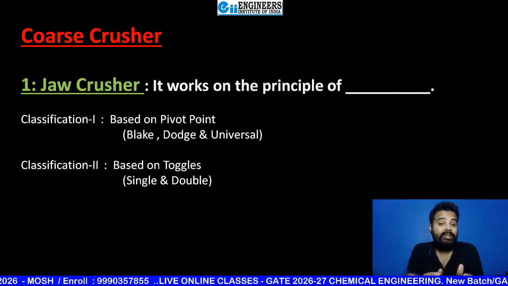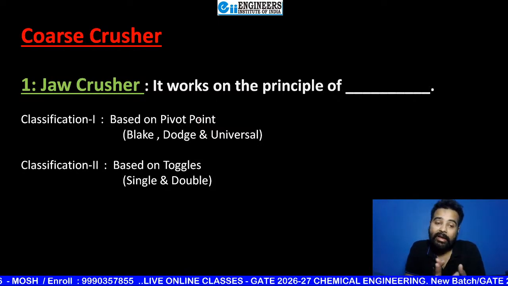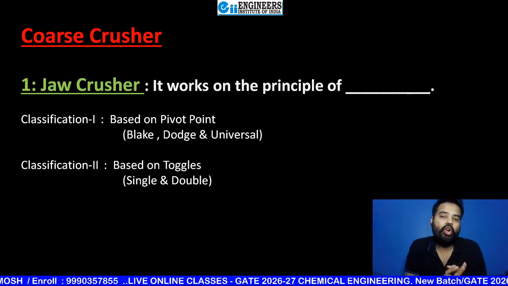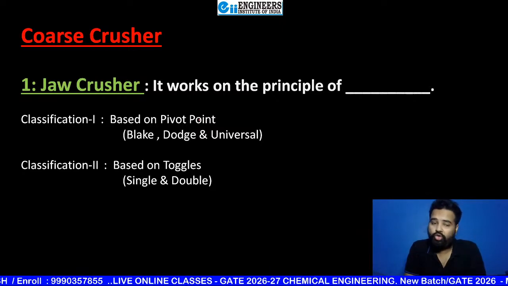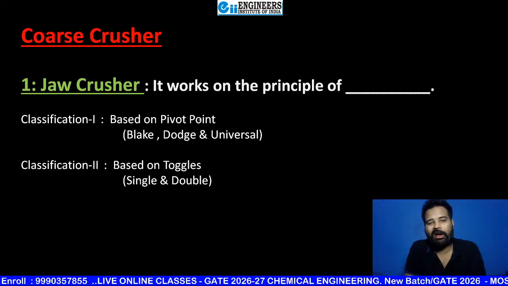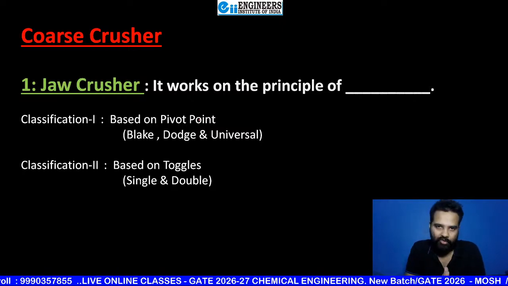But if you are going to see them in a more detailed manner, then again you can classify them based upon toggles. So is it important? It is not available in our book, but I already asked in PSUs and in interviews.